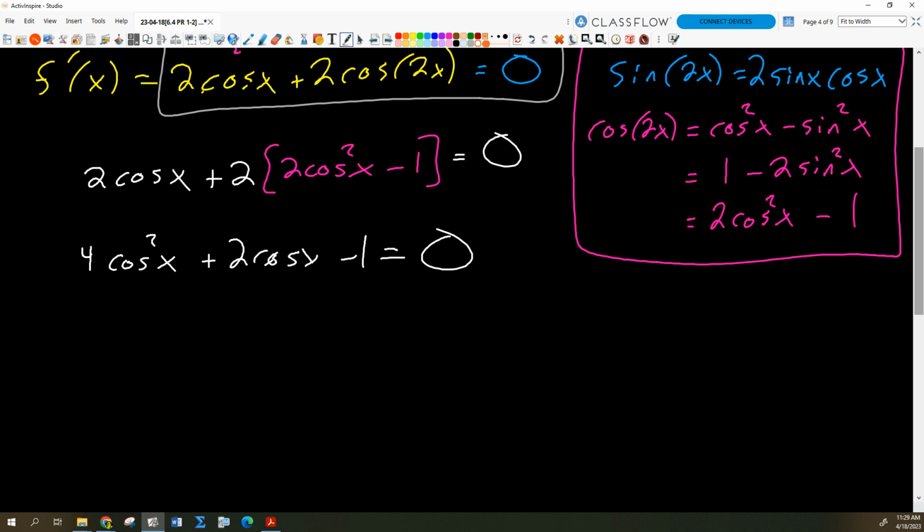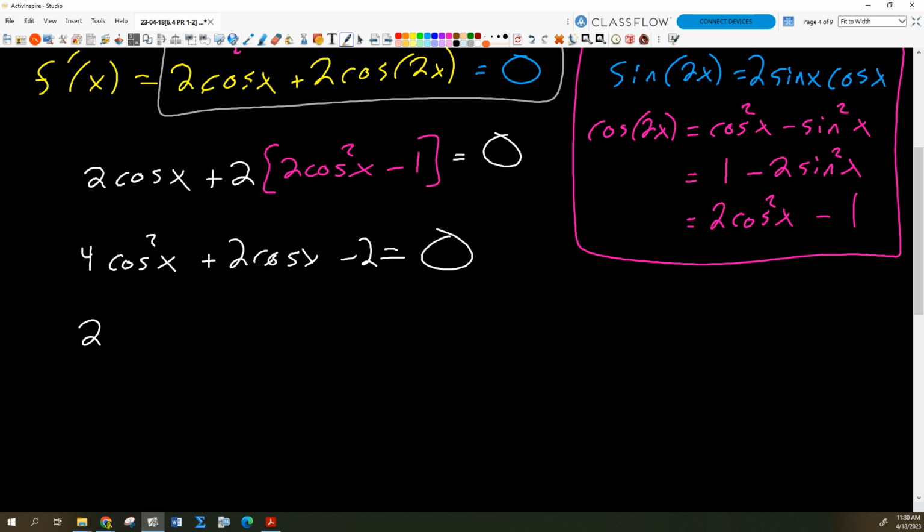Did I mess something up here? Oh, yeah, minus 2. You're right. Whoops. Yep, I have to distribute that too, don't I? There we go. Okay. So I could divide everything by 2, right? Divide both sides by 2.